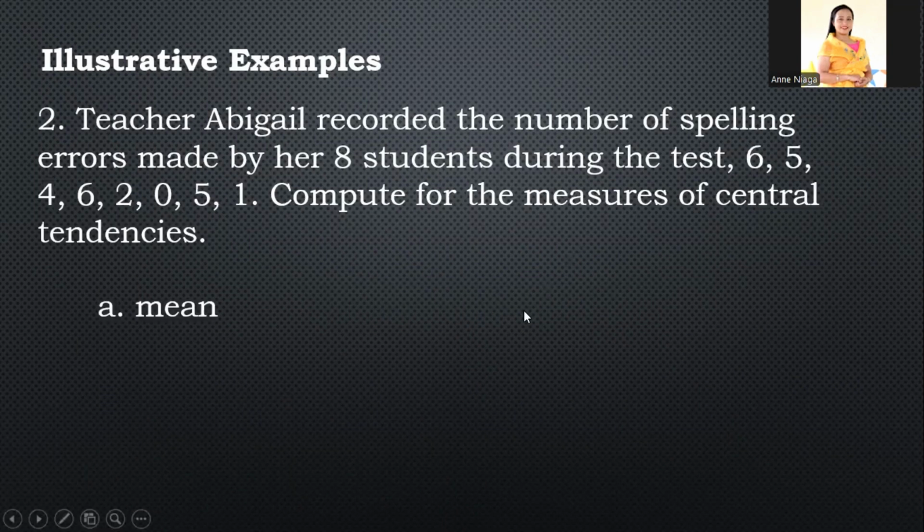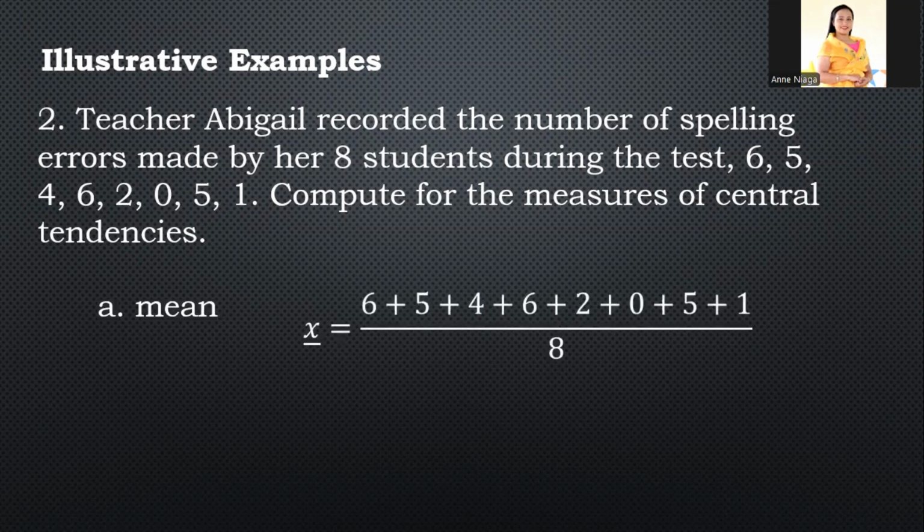Next example, teacher Abigail recorded the number of spelling errors made by her 8 students during the test: 6, 5, 4, 6, 2, 0, 5, and 1. So, compute for the measures of central tendencies. First, we're going to find the mean. So, unang-una, i-add natin yung mga values. 6 plus 5 plus 4 plus 6 plus 2 plus 0 plus 5 and plus 1 divided by 8.